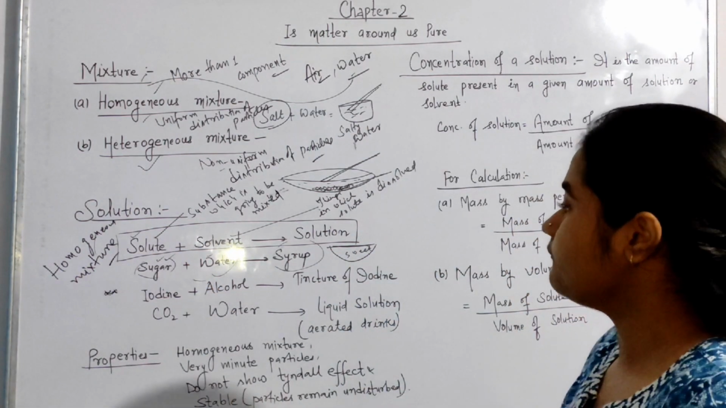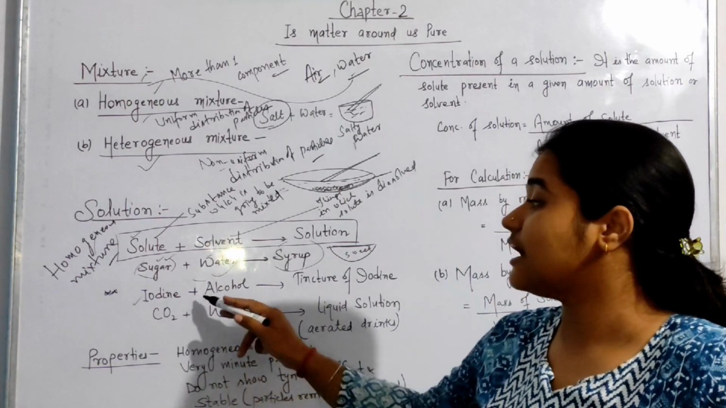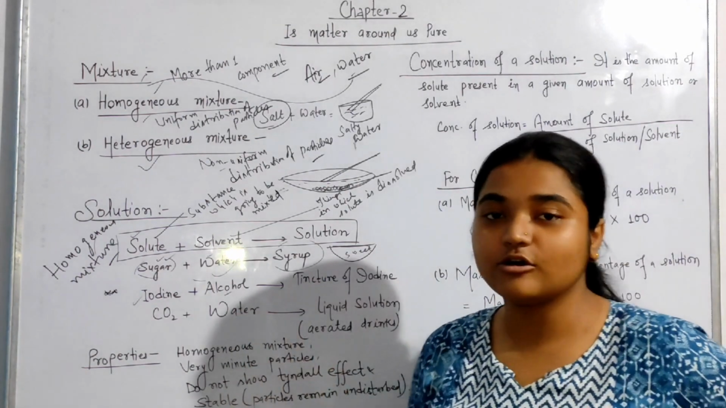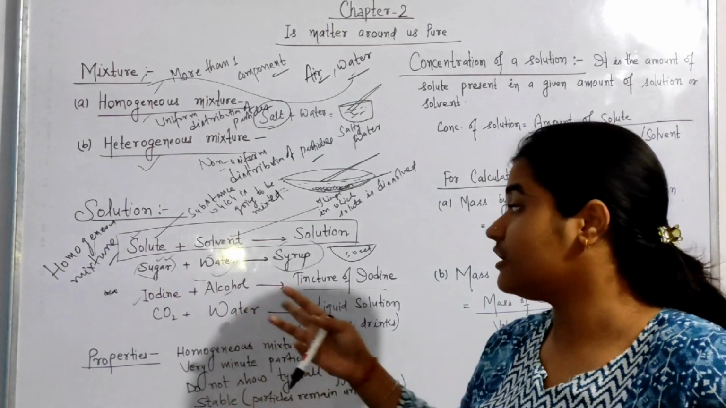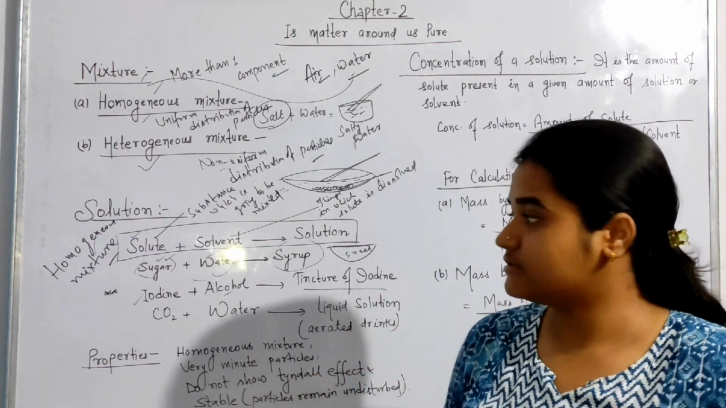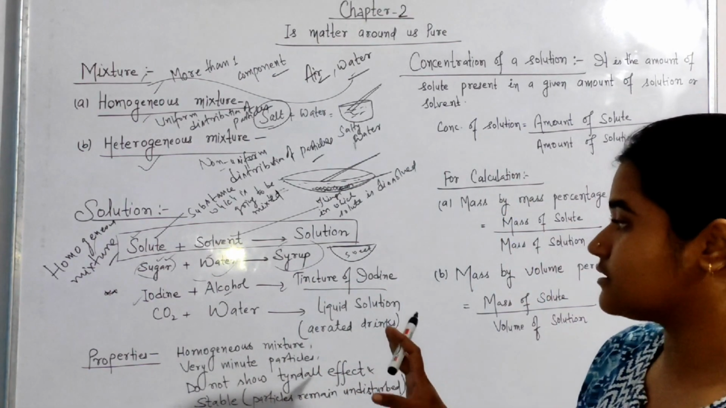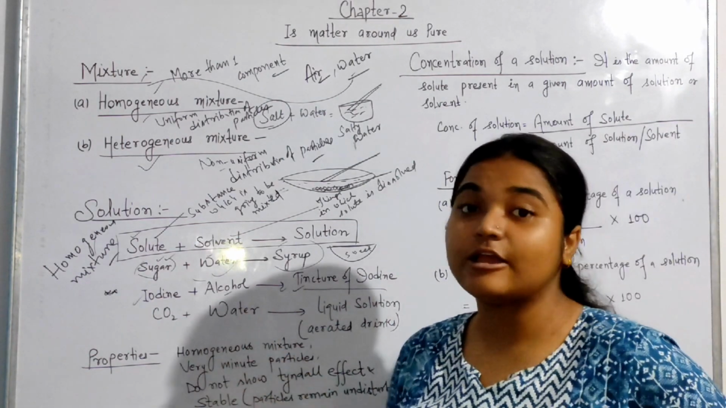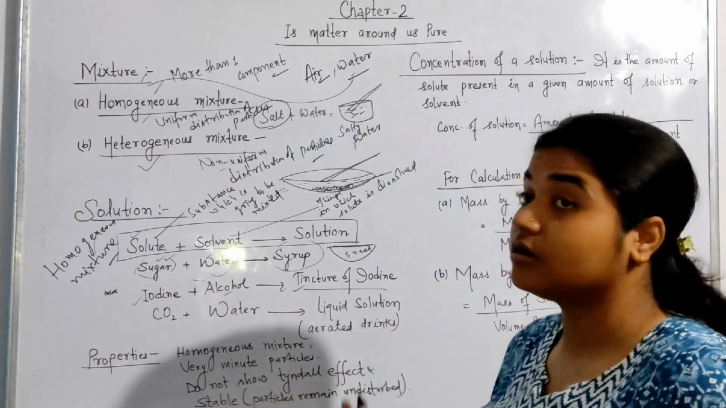Clear? Let us take some other examples. When we mix iodine with alcohol, it gives tincture of iodine. This is very, very important for your MCQs or any other type of questions. This is very important in CBSE. Generally they ask what is tincture of iodine. So simply, the mixture of iodine and alcohol is called tincture of iodine.